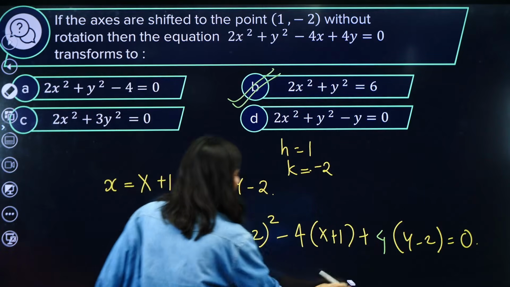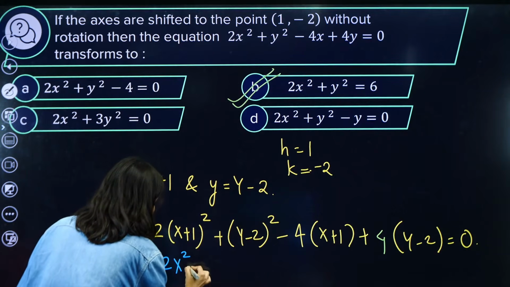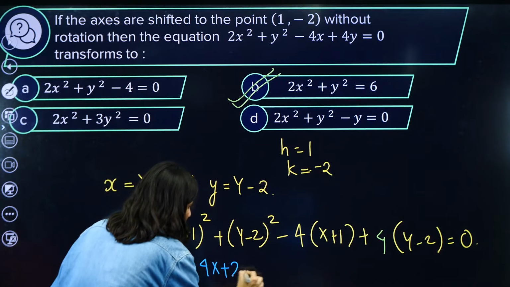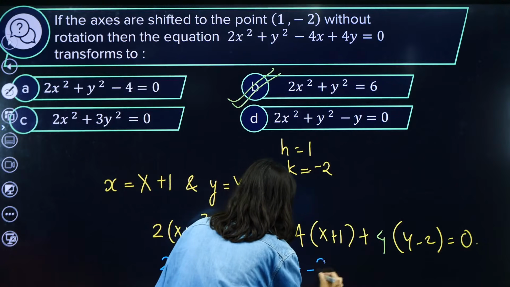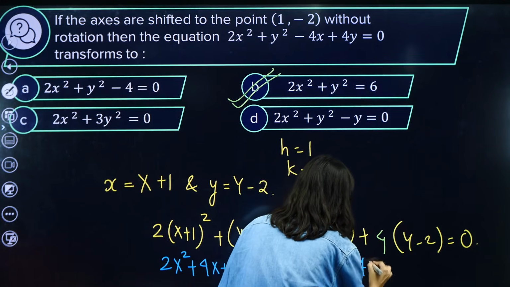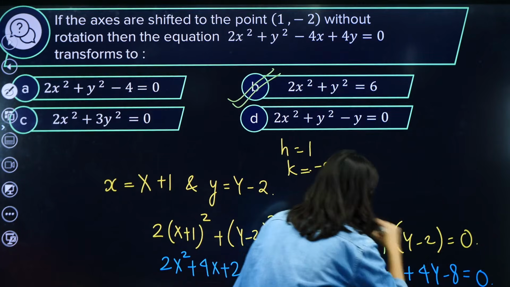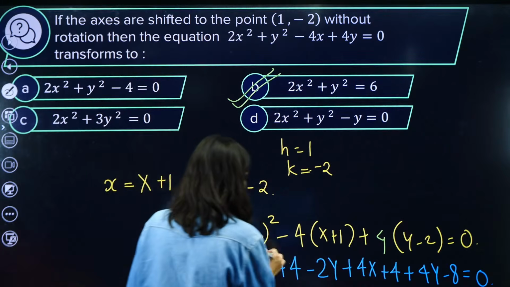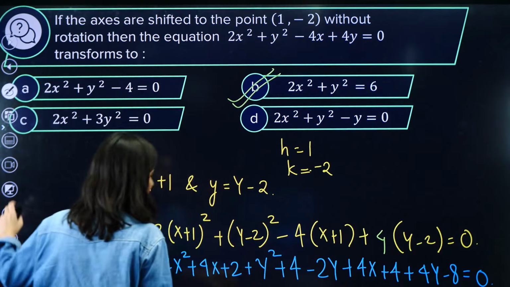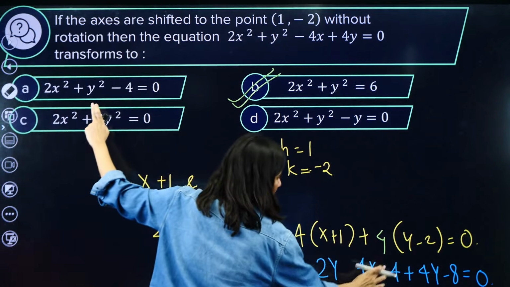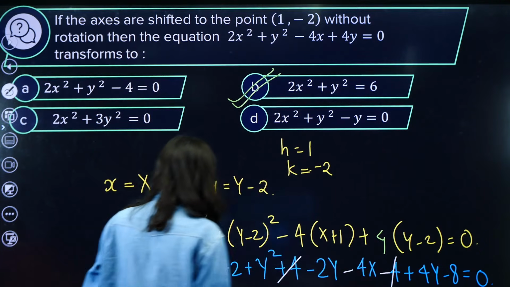But if I open it and match the complete answer, let me just do it for you. 2x square plus 4x plus 2 plus y square plus 4 minus 4y plus 4x plus 4 plus 4y minus 8 equals 0. Right? Sorry, it is -4x minus 4, right? These two are minus. Clearly -4 and +4 cancel.